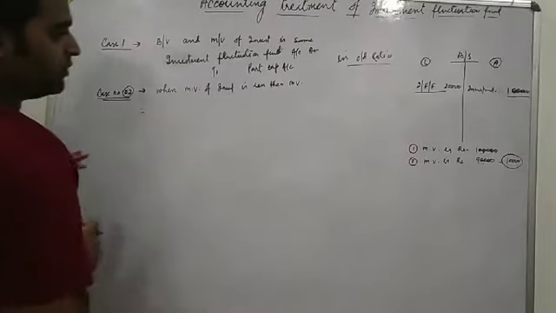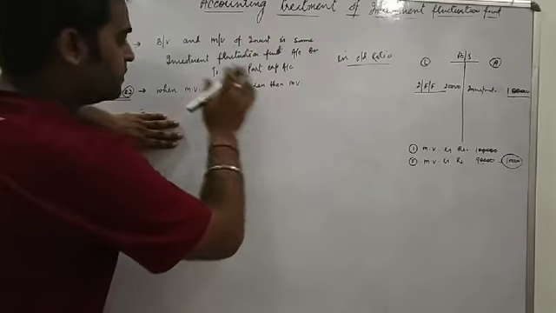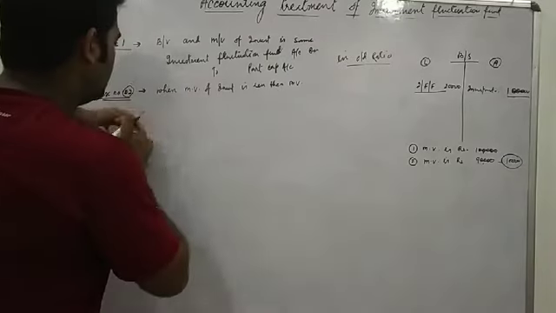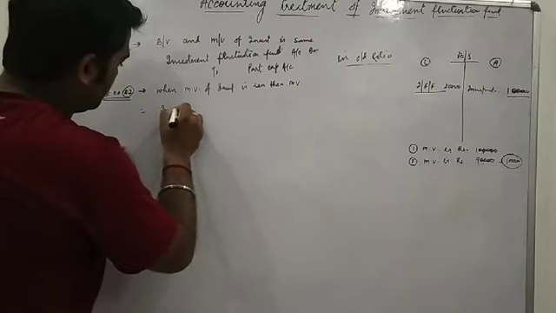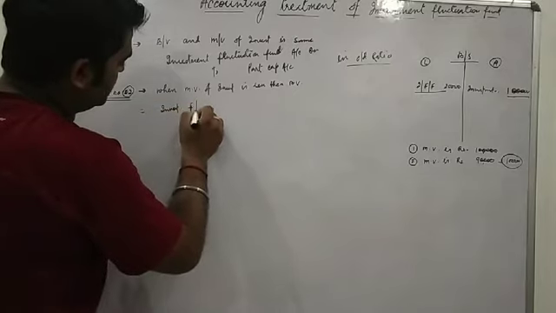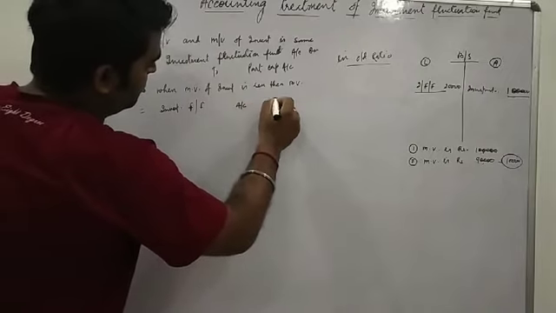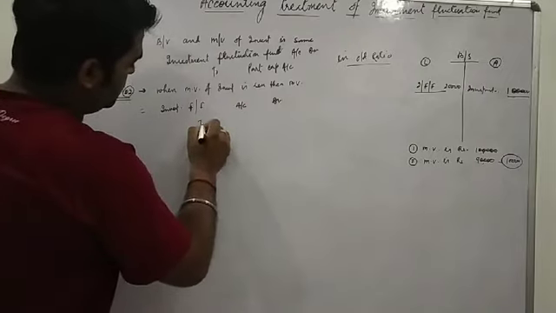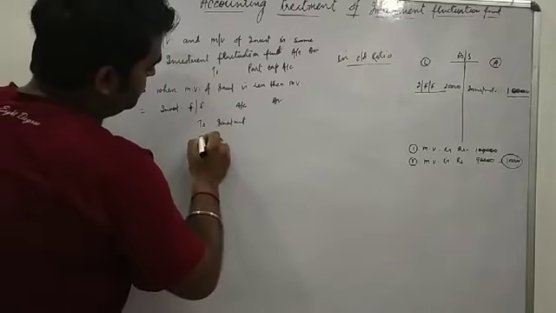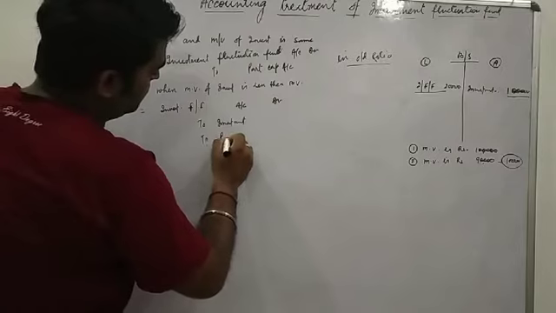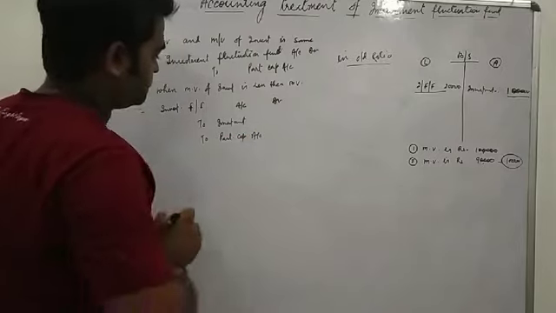Very good. So see here, when market value of investment is less than book value, the entry will be: Investment fluctuation fund account debit, to investment, to partners' capital account.